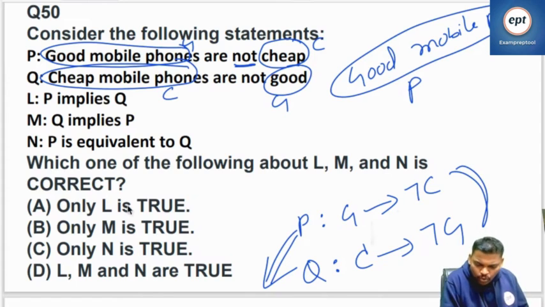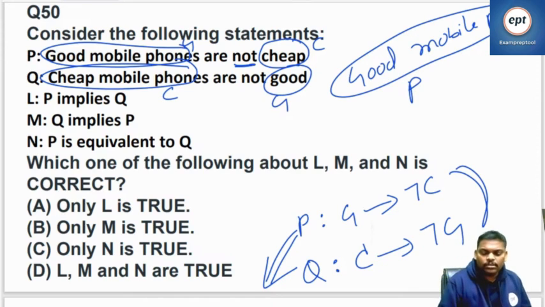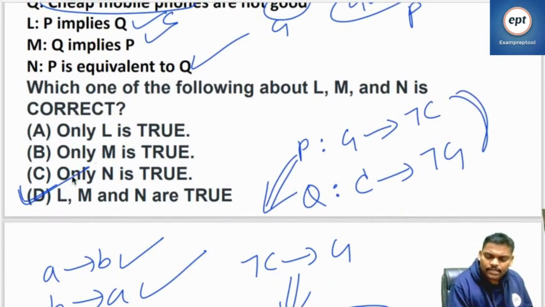Right? Next one. So P implies Q. If at all two statements are equal, A implies B is also true, and B implies A is also true. Equal means double implication is possible. Whenever you say two statements are equal, double implication is possible. P implies Q is possible, Q implies P is also possible. So P is equivalent to Q. So answer is D. Many people said answer is D. Thank you.